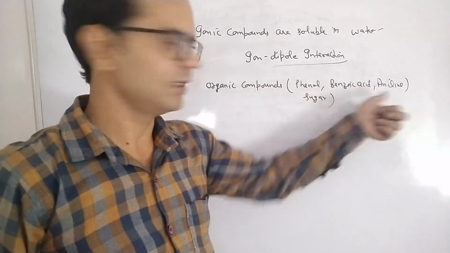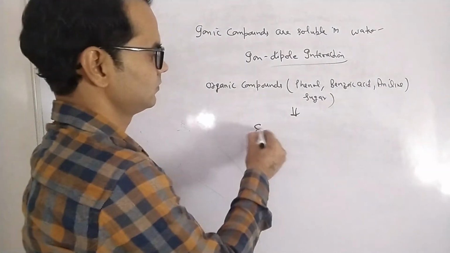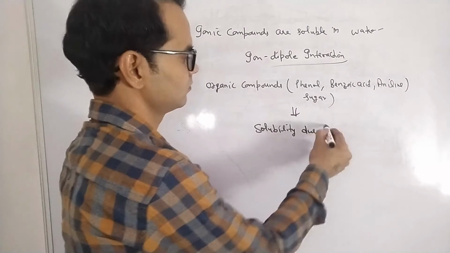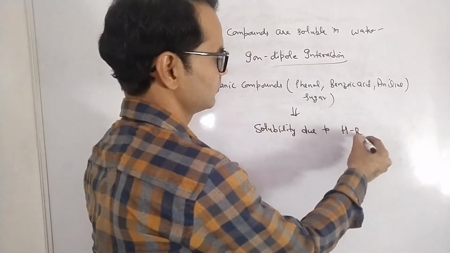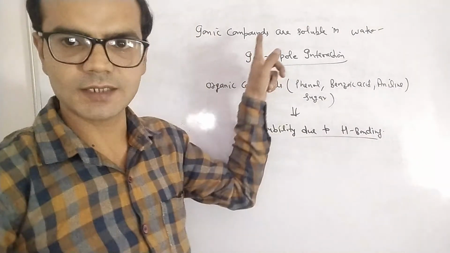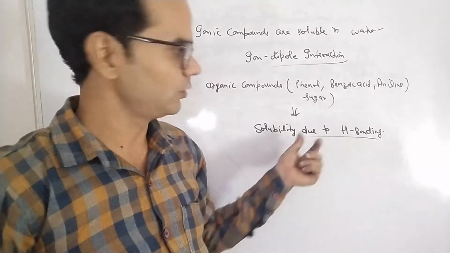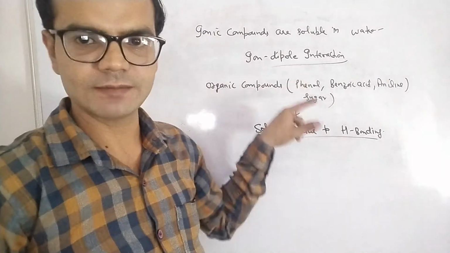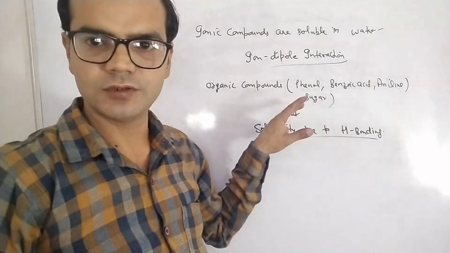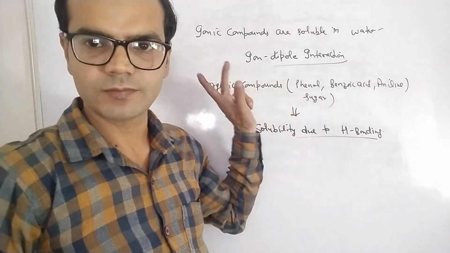Phenol, benzoic acid, aniline, sugar may form hydrogen bonds with water. So ionic compounds are soluble due to ion-dipole interaction, but covalent compounds are soluble in water due to hydrogen bonding. That is the difference between the solubility of ionic and covalent compounds in water. And hence water acts as a great solvent, a universal solvent.